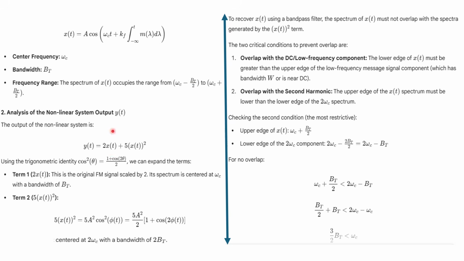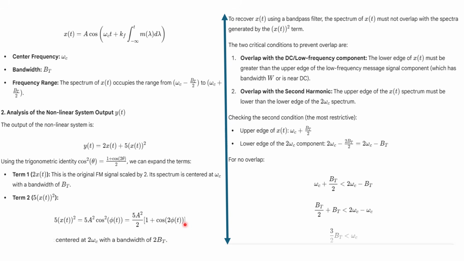First let's analyze your output waveform y(t): 2x(t) plus 5x(t) whole square. For the first term, 2x(t), the spectrum is centered at omega_c with bandwidth B_T. That is linear. In the non-linear case, if you take the square, you can convert cos squared into 1 plus cos 2 theta. Then the spectrum is centered at twice omega_c with bandwidth twice B_T, just multiplied by 2.